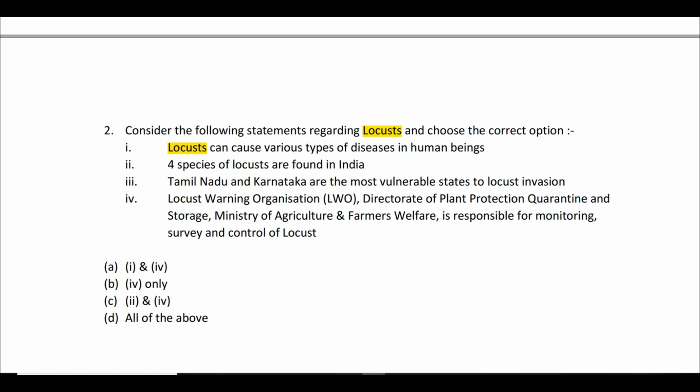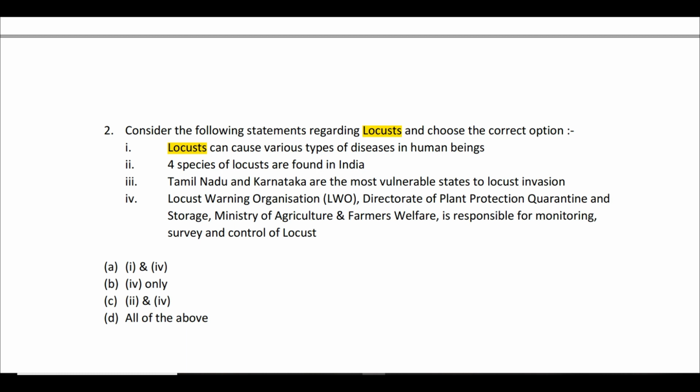And as you are aware, in desertic areas rainfall is very infrequent, very scarce. So whenever there is some rainfall, these eggs, which can be stored under the sand for over 20 years, start to hatch. And you will find lakhs and lakhs of these grasshoppers coming up.